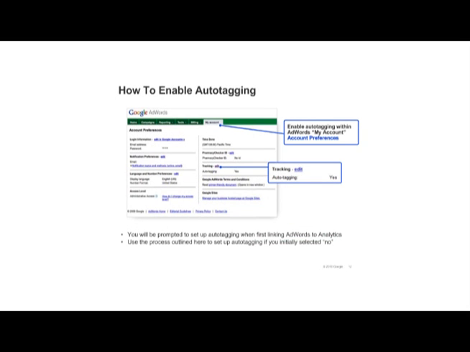To enable auto-tagging, select Account Preferences under My Account. Make sure that the tracking option reads Yes. If it says No, click the Edit link, check the box for Destination URL auto-tagging, and click Save Changes. When linking your AdWords account to Analytics for the first time, you'll be prompted to automatically select Destination URL auto-tagging and Cost Data Import. If you want to change your auto-tagging settings later, you can do so by editing your AdWords account preferences.